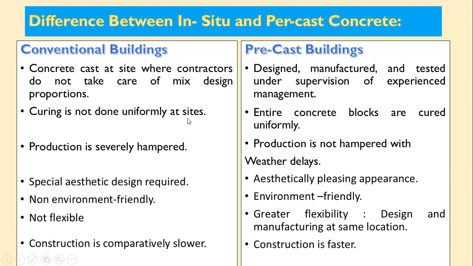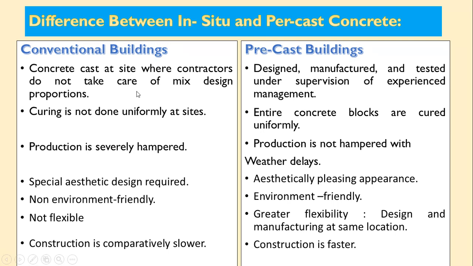Curing is not done uniformly at site. In case of conventional buildings, curing is done, but it is not done uniformly. As and when the concrete elements require curing, there is a little bit of absence of curing. But in case of precast buildings, entire concrete blocks are cured uniformly, because as it is cast in the factory or in the shed, everything is under control. So entire concrete blocks are cured uniformly.